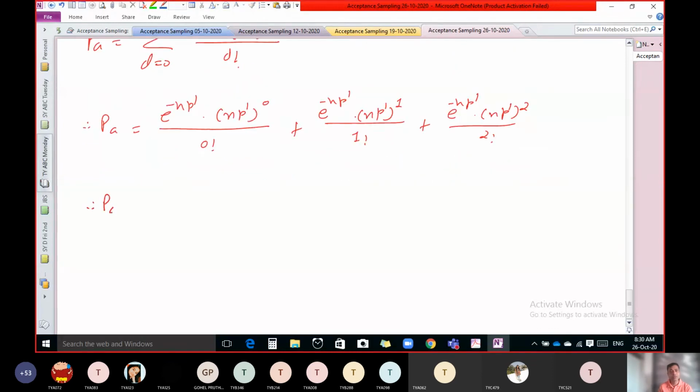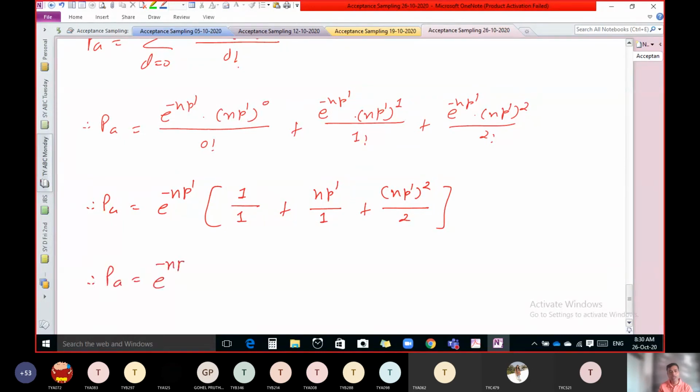So P of A equals e raised to minus np dash, in brackets 1, plus np dash upon 1, plus np dash square upon 2.